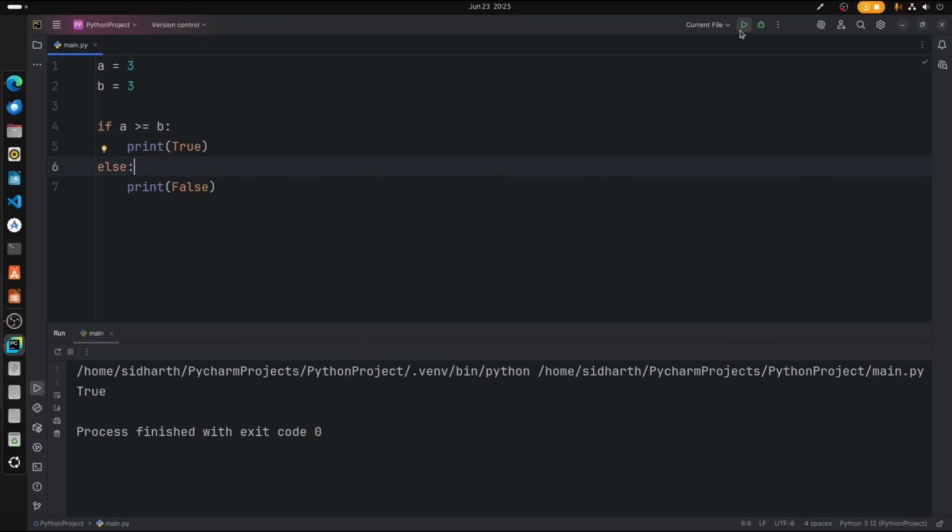In that case, true, because we have the greater or equal to symbol. For lesser or equal to, it remains the same. Just change this to the lesser symbol. In that case, it will check whether A is lesser or equal to B. Alright, so these are simple comparison operators in Python.